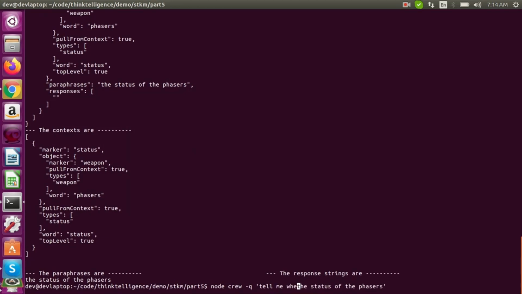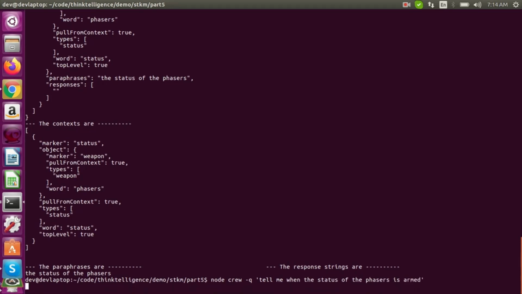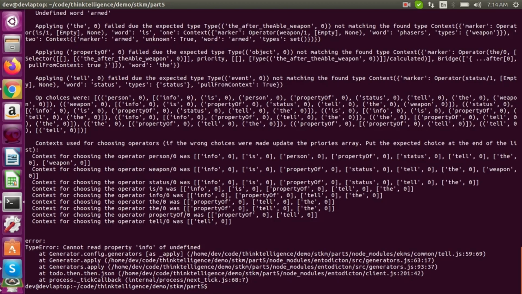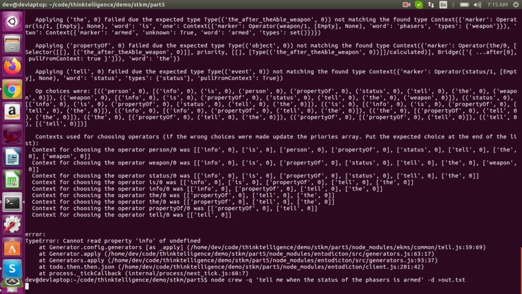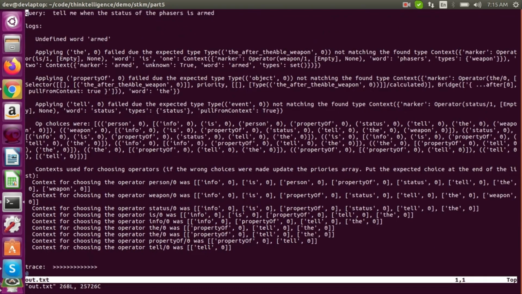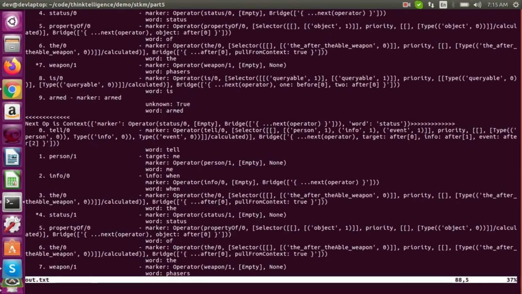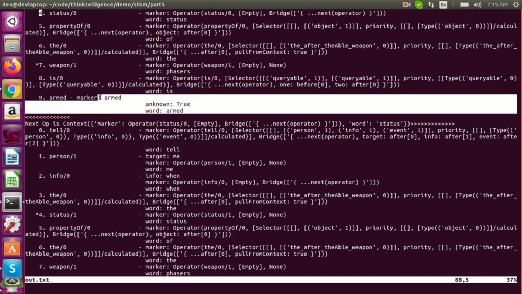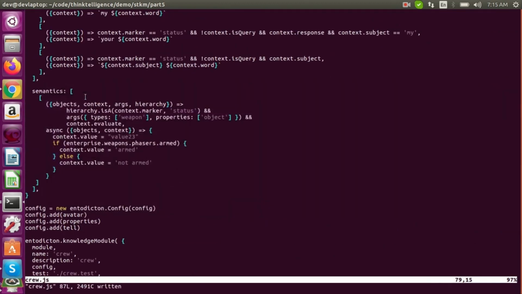Tell me when the status of the phasers is armed. That didn't work very well. Let's debug it. Oh, okay, so the first problem is armed is not defined. I forgot to define that, so let's define armed.